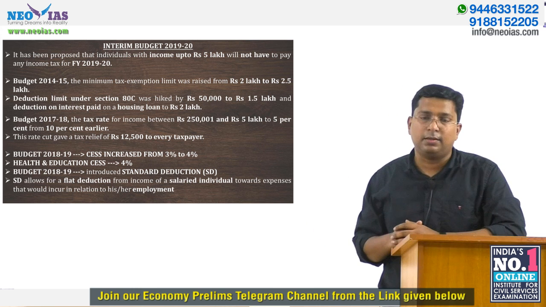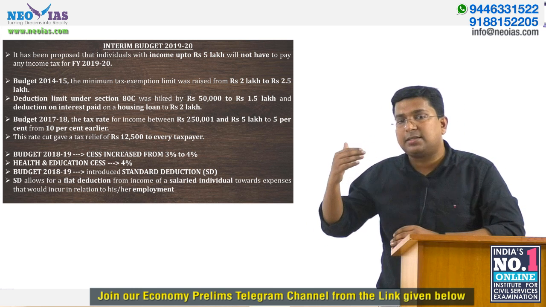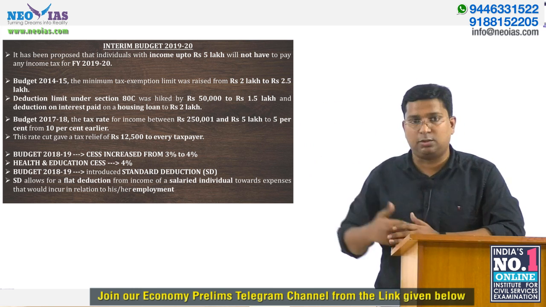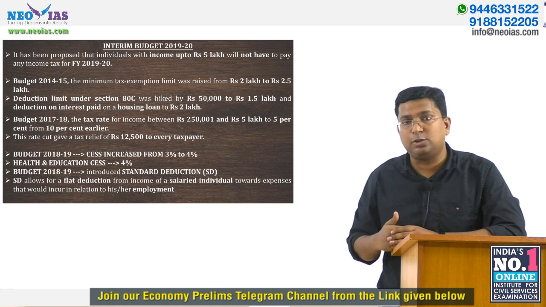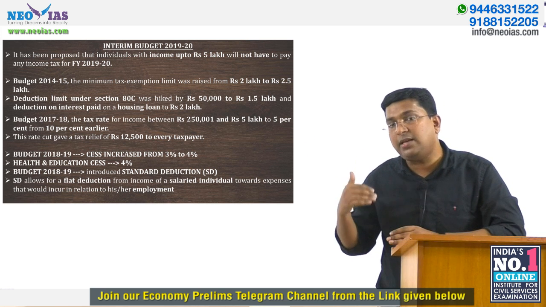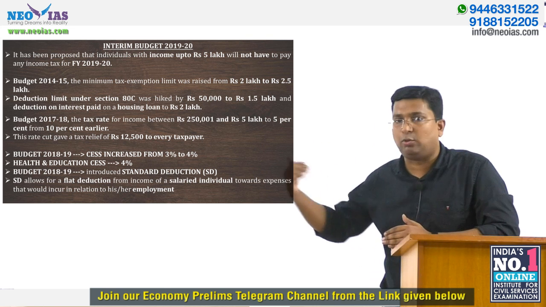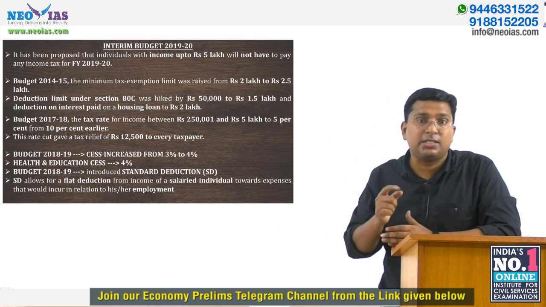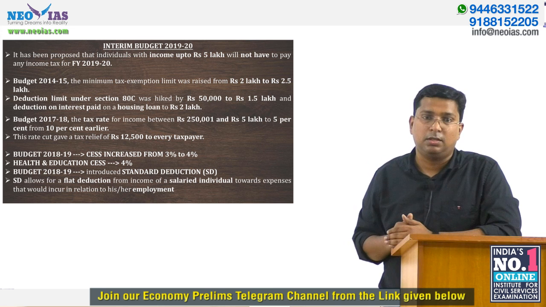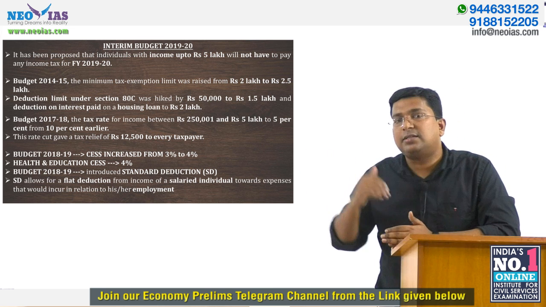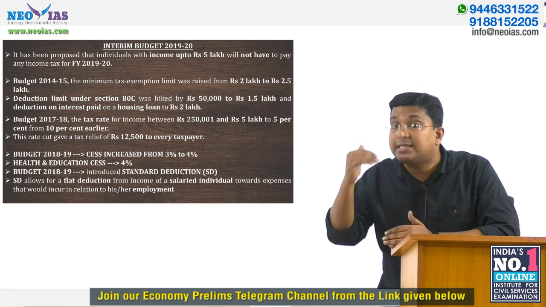We will discuss it today. And then we have very senior citizens or super senior citizens, that is, those who are 80 years and above, who have a different tax slab. We will see that. So try to understand that based on age, there is a different tax slab for resident individuals.